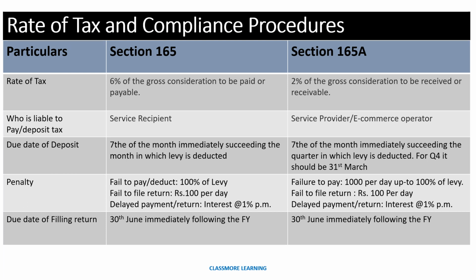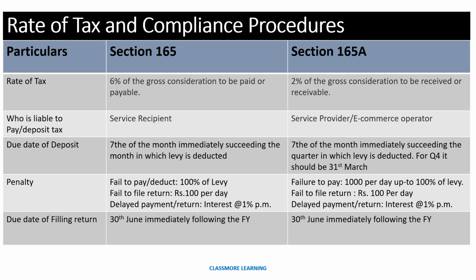If you talk about the penalties, there are certain penalties also. If you fail to pay or deduct the equalization levy, then under 165 it would be 100% of the levy. That will be a penalty. If you fail to file the return, 100 rupees per day. If you make a payment which is delayed, or return, then interest will be levied at the rate of 1% per month. Similarly, we have certain penalties in 165A.